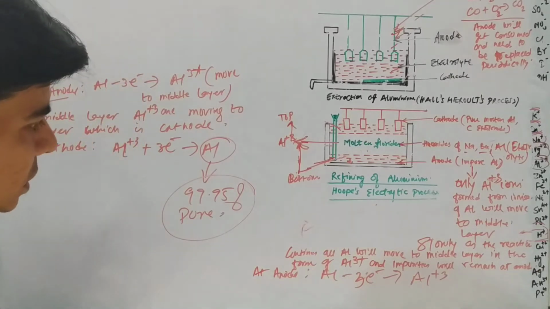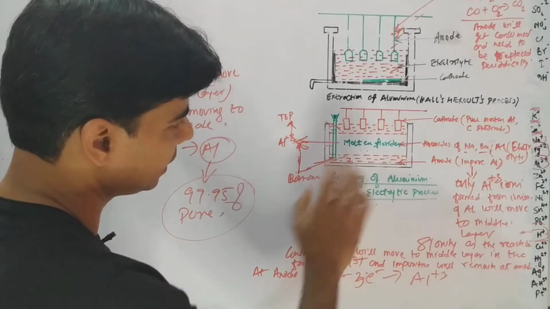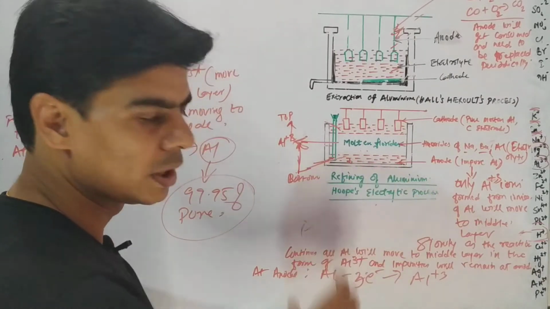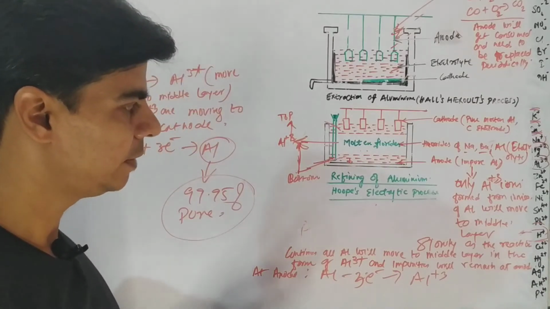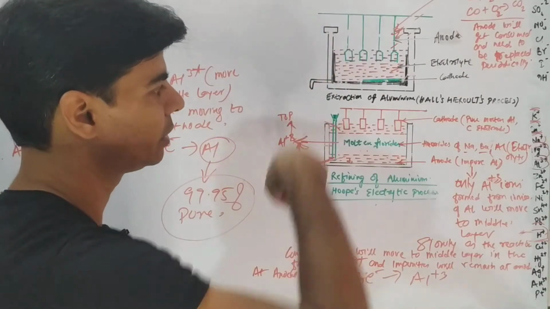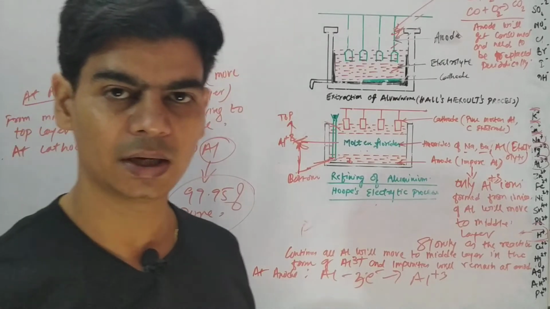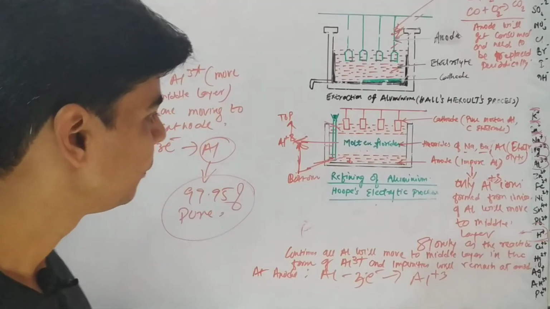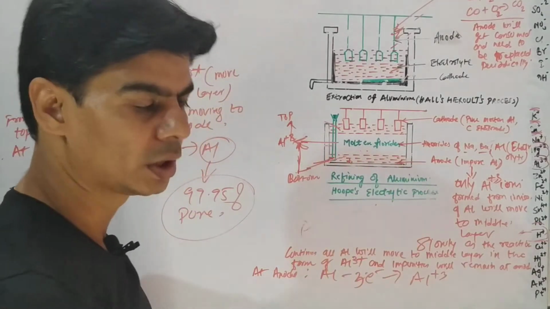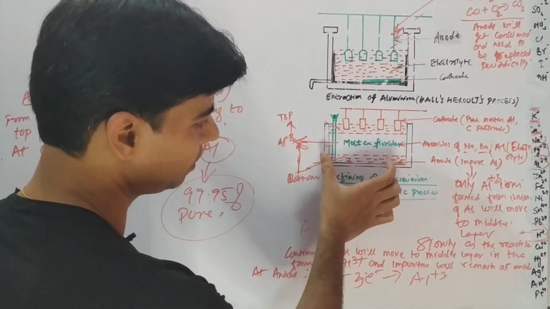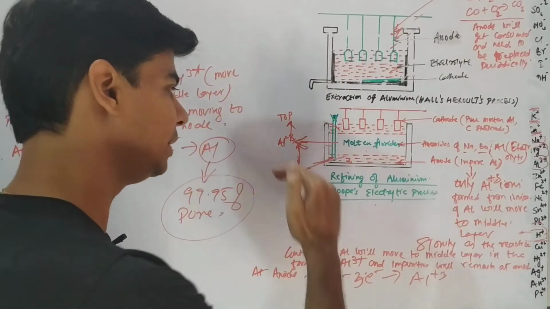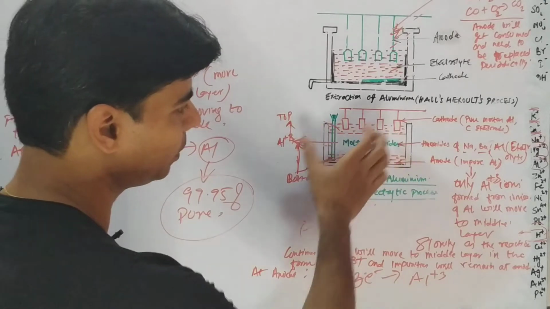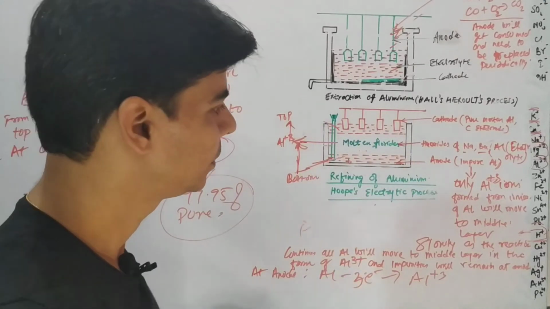I'll just quickly revise one more time. This electrolytic tank will consist of 3 layers. The bottom layer will consist of impure aluminium, because from electrolytic reduction, the aluminium that we got was 99.8% pure, which may contain other metallic or other impurities, right? So the impure aluminium is placed at the bottom layer, which is the anode. In the middle layer we have the electrolyte, which is fluorides of sodium, barium and aluminium, and the top layer consists of pure molten aluminium.